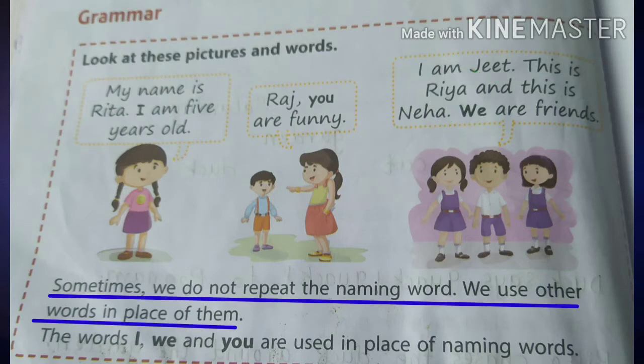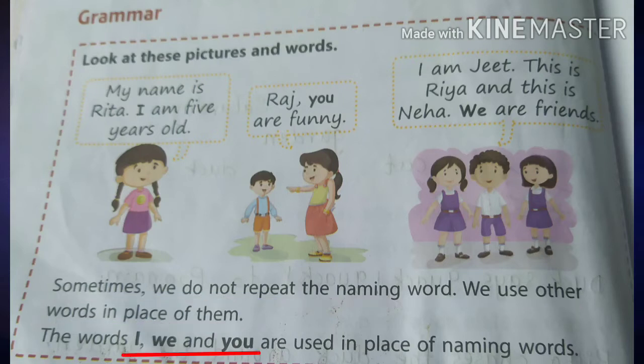Sometimes we do not repeat the naming word. We use other words in the place of them. And those words are called, what is that word? Pronouns. The words I, we and you are used in place of naming words.